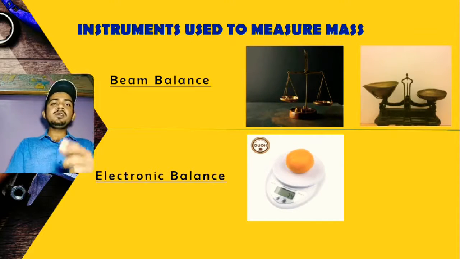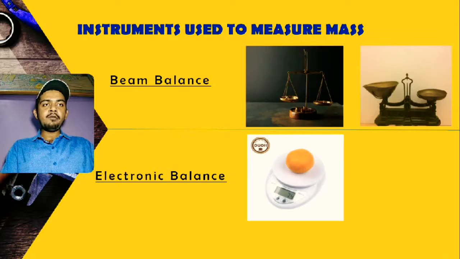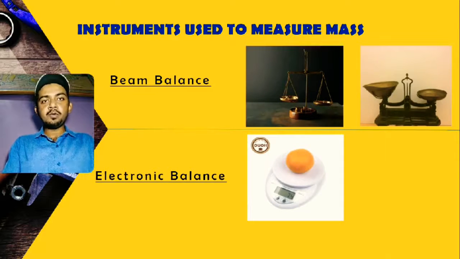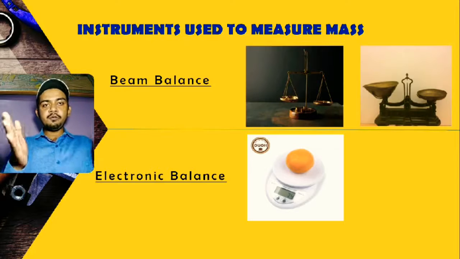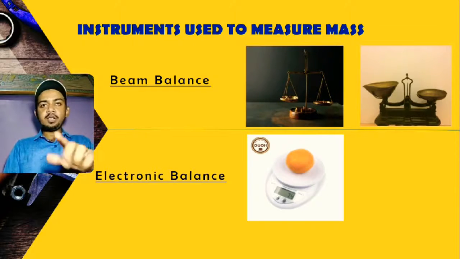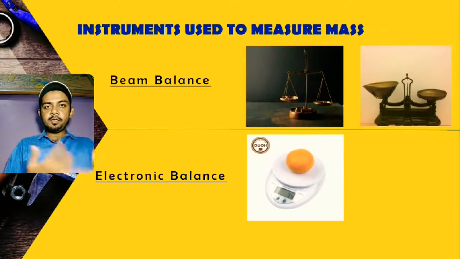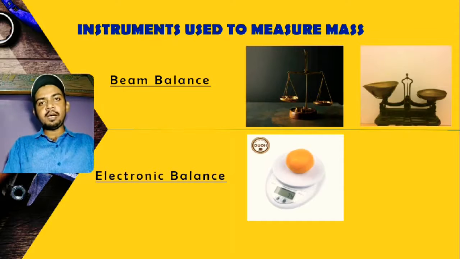Have you measured your weight using the weighing machine for human beings? I'm very sure you have. I forgot to add that picture. If you want, I can share that picture in the Google Classroom. It is a square shaped machine, you stand on it and it shows your weight. So that is also a type of instrument used to measure mass.